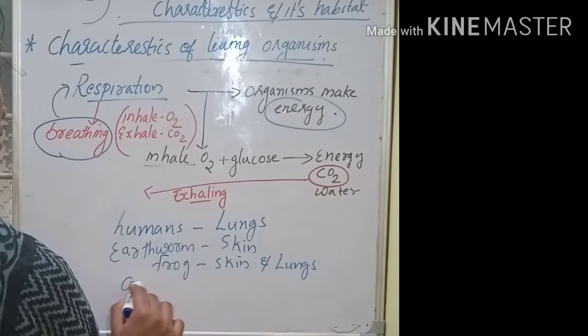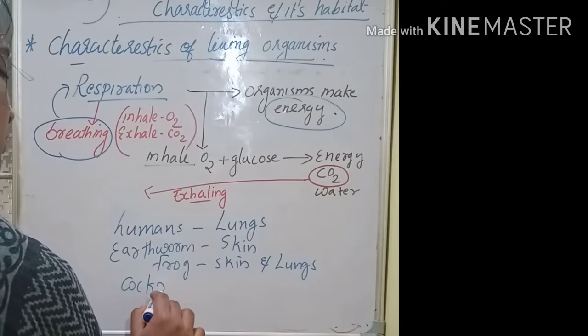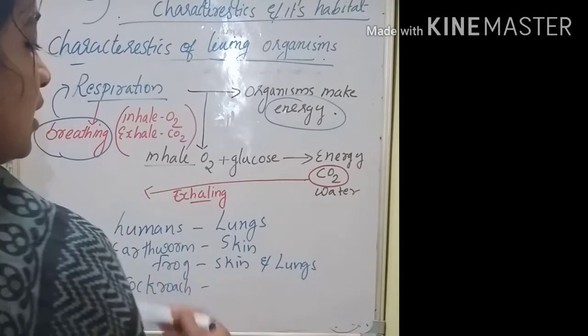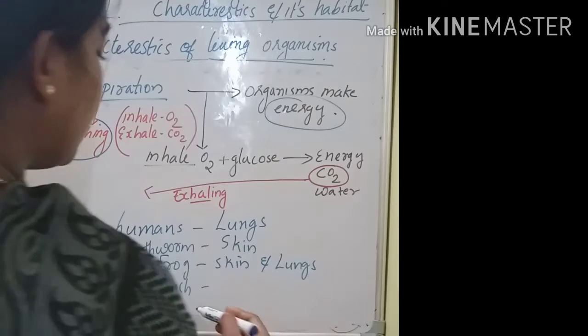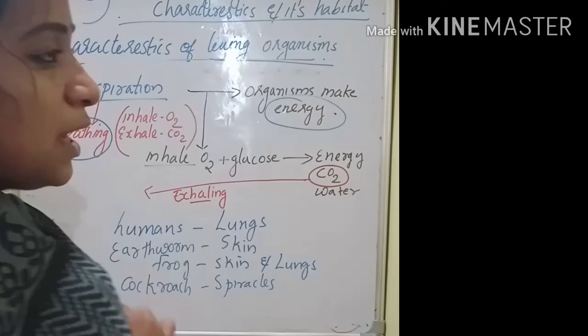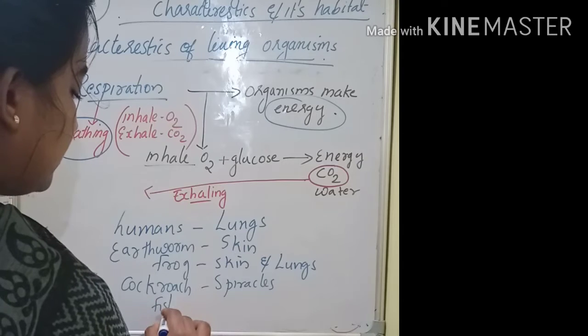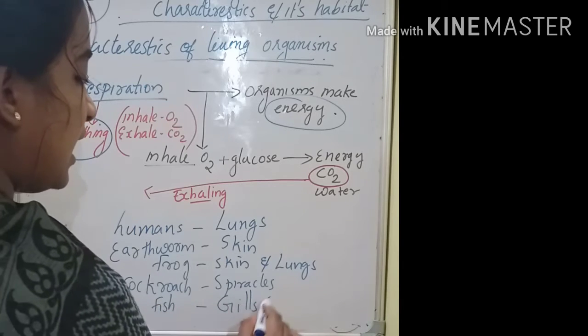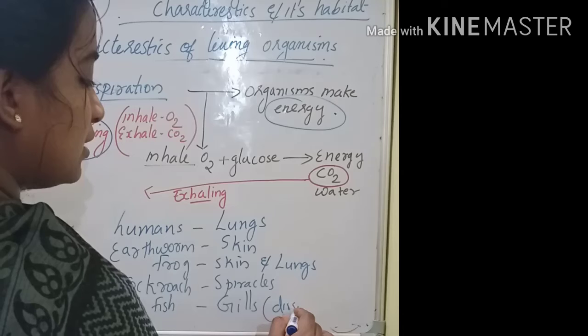What about the cockroach? They breathe through their spiracles. And what about fishes that live in water? Gills. And they take dissolved oxygen.